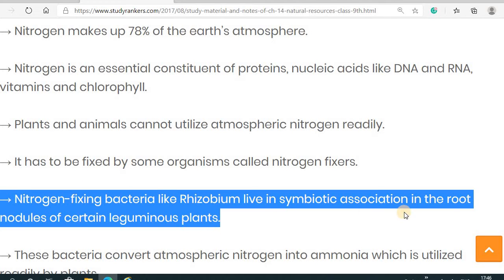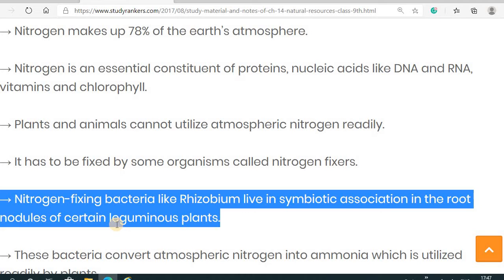The symbiotic association is in the root nodules of certain leguminaceae plants, mostly the pulses that come under the leguminaceae plants. The root of that plant possesses nodules, and these nodules have rhizobium bacteria.